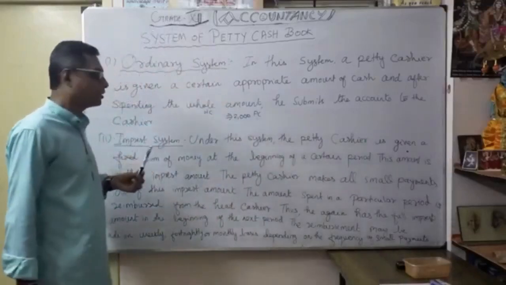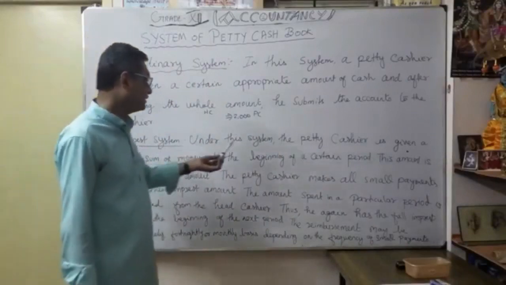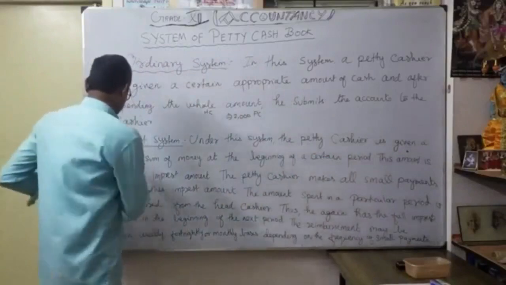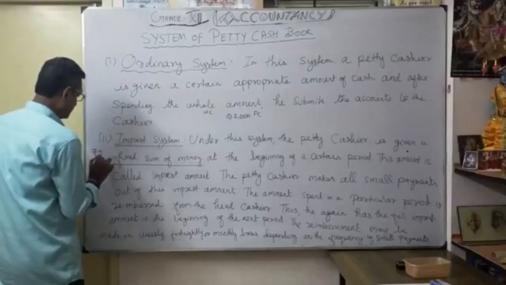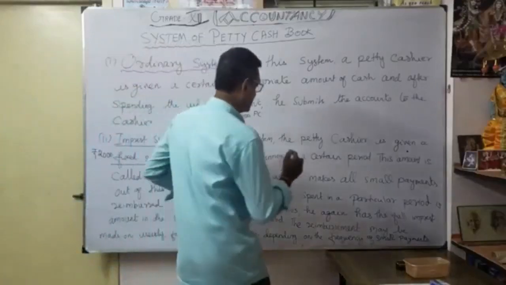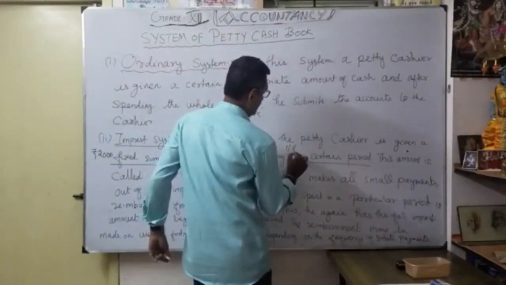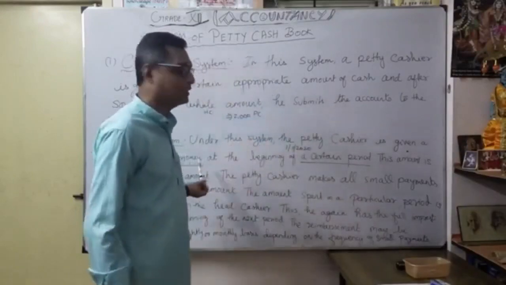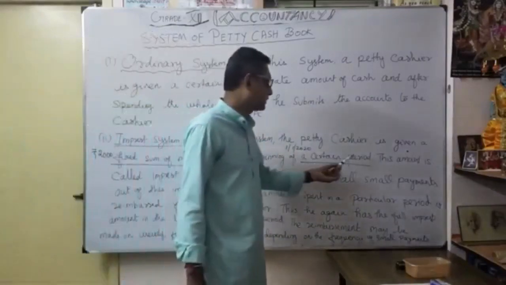The second one is a very important one, the imprest system. Here, what is the meaning of the imprest system? Let's see. Under this system, the petty cashier is given a fixed sum of money, maybe some 2000 rupees, in the same manner. A fixed sum of money at the beginning of a certain period, for example, 1st January 2020. That's the example. How much is given? 2000 rupees, a fixed sum of money at the beginning of a certain period.